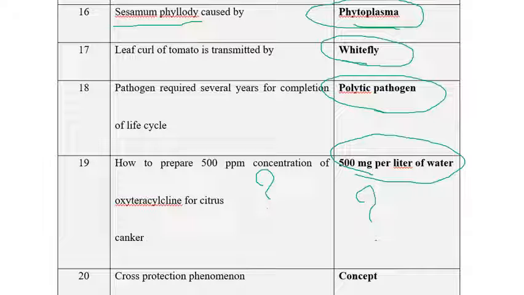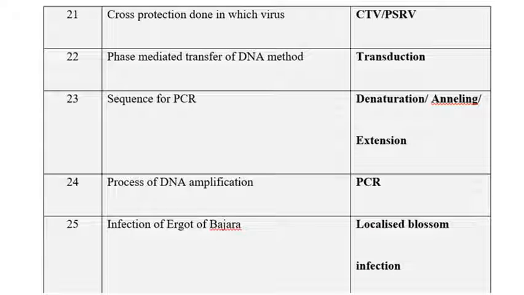The cross protection phenomenon, it is a concept. I don't know what options they had given. I think it is a concept. Cross protection is done with which virus? It is employed for citrus tristeza virus. Even though cross protection was originally employed for tobacco mosaic virus, now it is commercially exploited in citrus tristeza virus and PSRV.